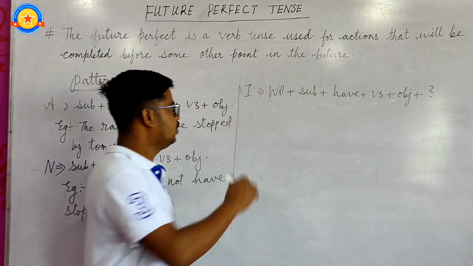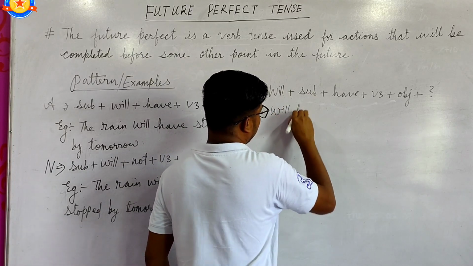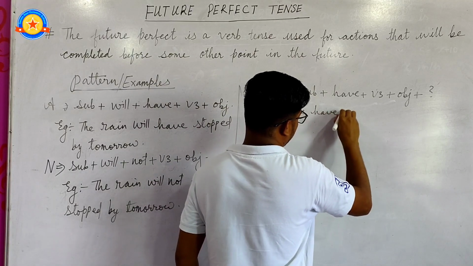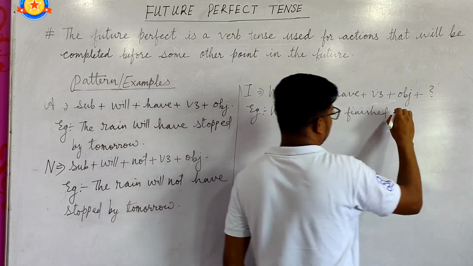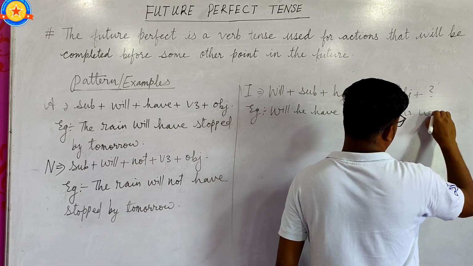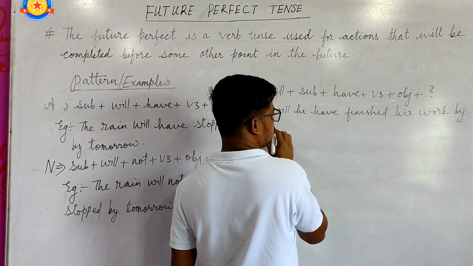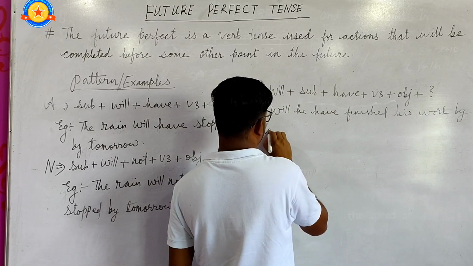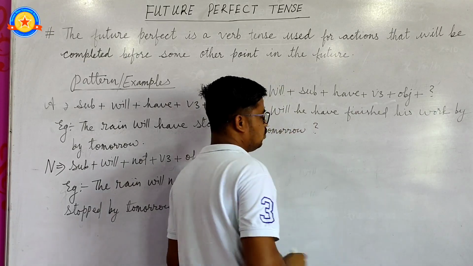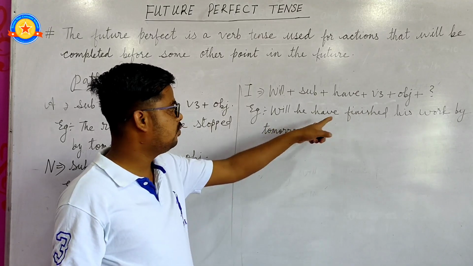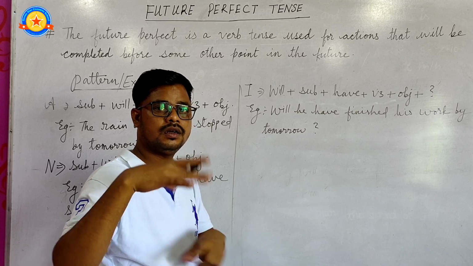For example: Will he have finished his work by tomorrow? And at the end of the sentence, a question mark. Will he have finished his work by tomorrow? That means we are talking about the coming future.